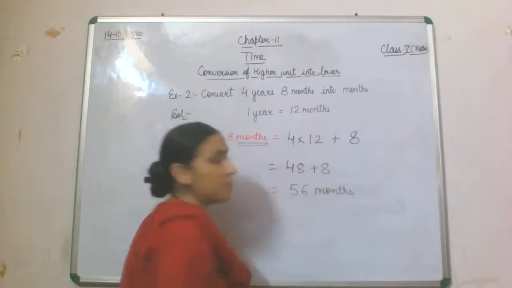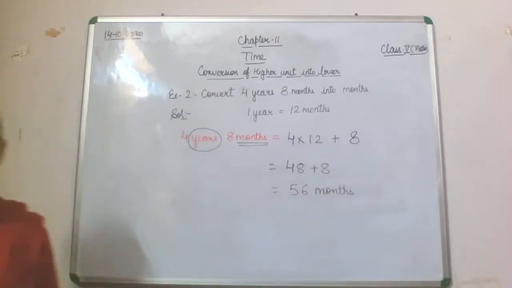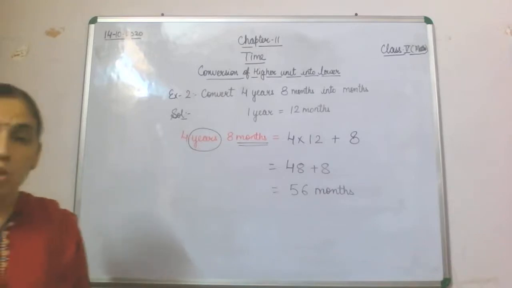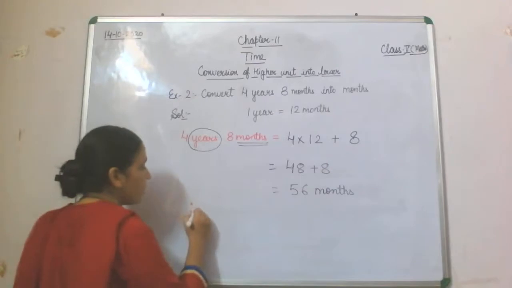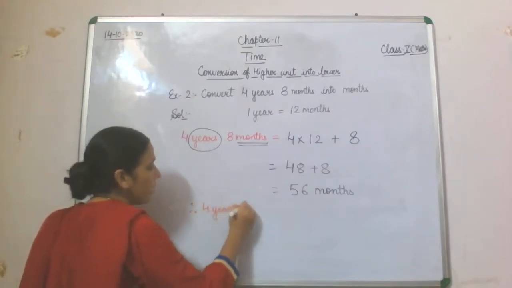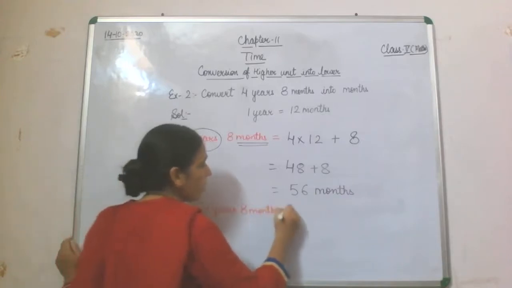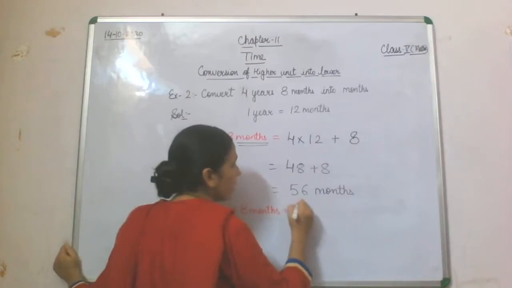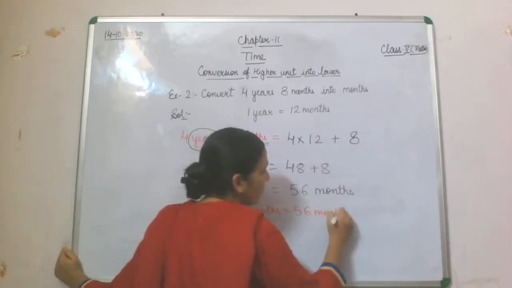So this is your example 2 A part, in which we'll write: therefore 4 years 8 months is converted into months, and the answer is 56 months.